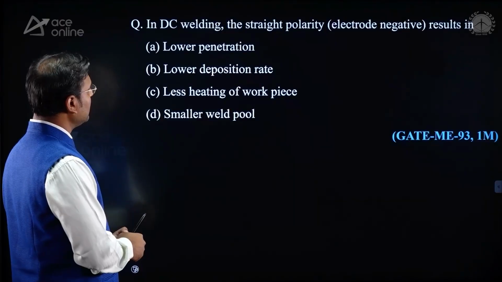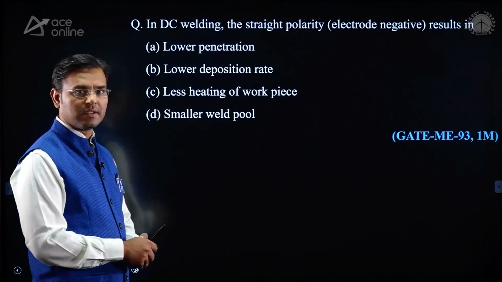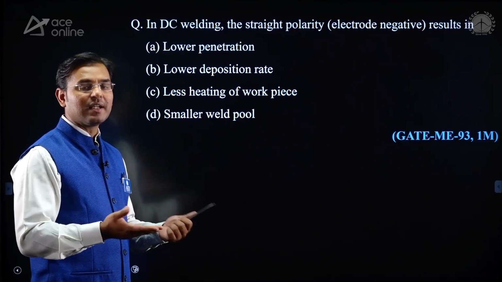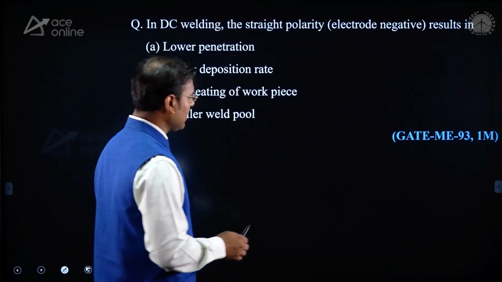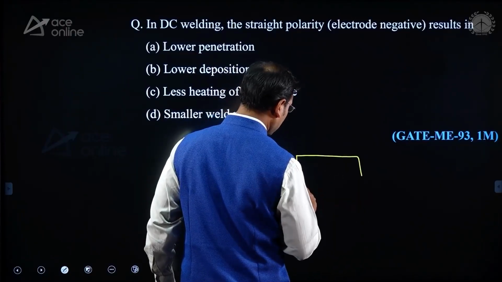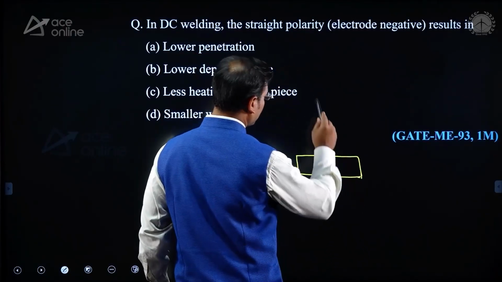Yes, next, in DC welding, the straight polarity results in what? There are two types of power source. One is alternating current and the second is direct current. In direct current, two cases are there. In one case, more heat is going to generate at the workpiece. It is known as direct current straight polarity.